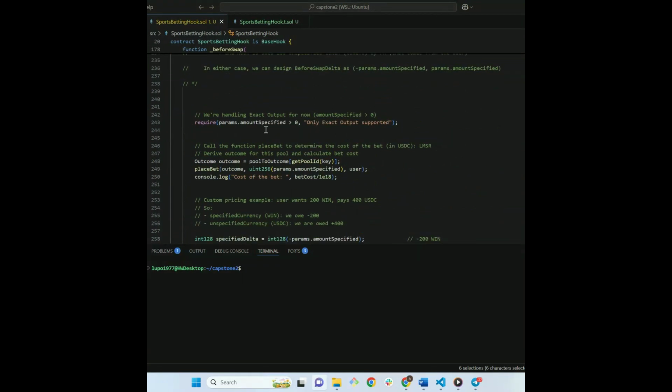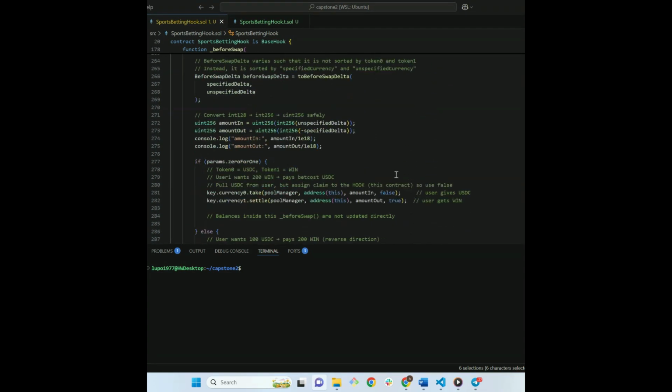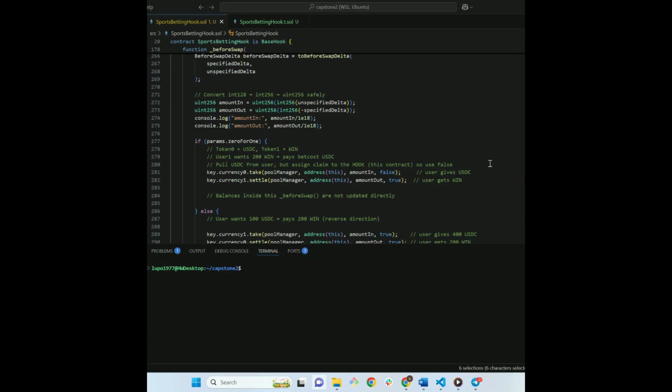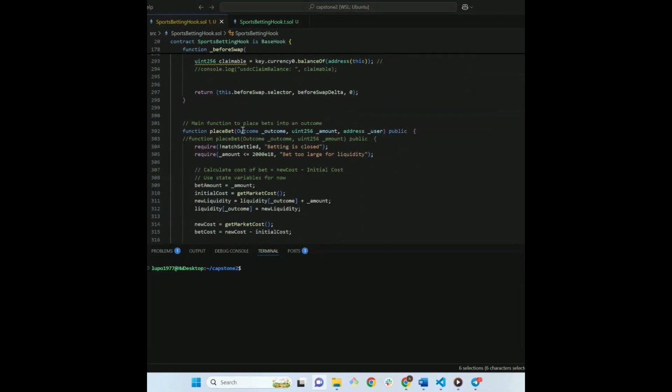For now, we only allow for exact output swap, being the exact amount of win, lose, or draw tokens. The placeBet function is called and it determines the cost of the bet, the USDC amount according to LMSR. For example, user 1 buys an exact amount of 200 win tokens. The placeBet function has the arguments: outcome, the amount of tokens, and the user.